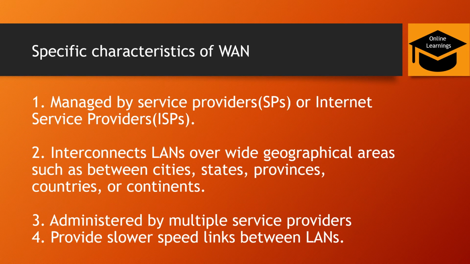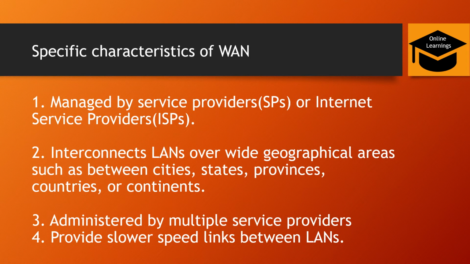Coming to the specific characteristics of WAN, as said, these are managed by service providers or internet service providers, as we all know, ISPs. So when two or more LANs are connected, they form a WAN, because a LAN in itself covers a geographical area. But for example, there are so many networks within a city only, within a state only, and when all these are connected, when two states' or countries' networks are connected, that's known as a wider area network, because that is a network of wide area.